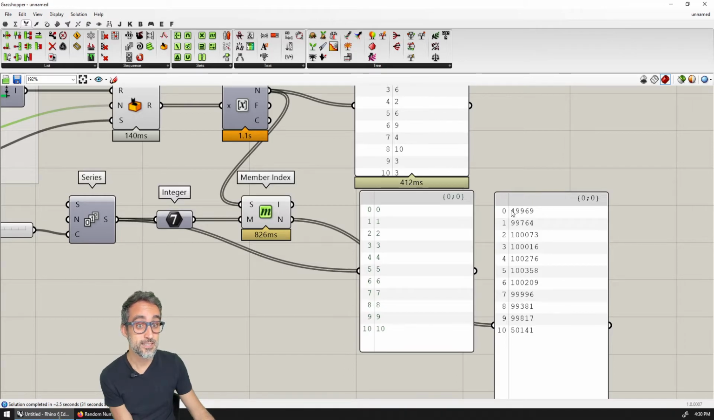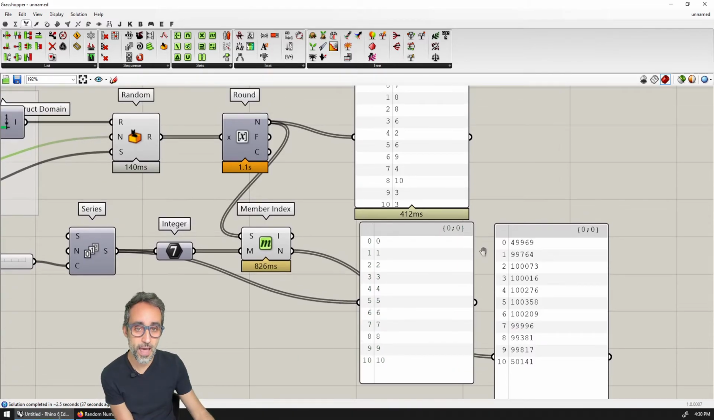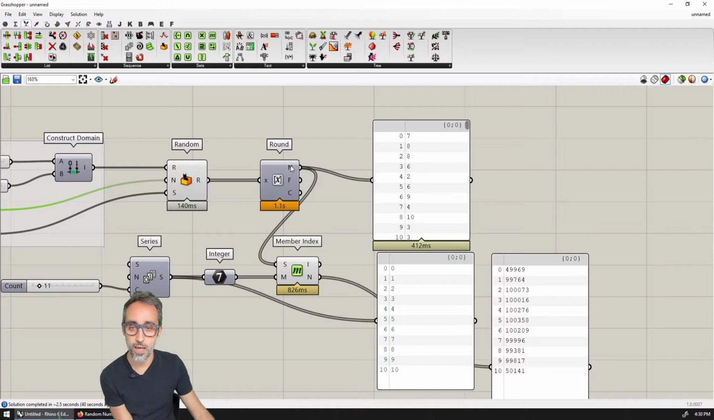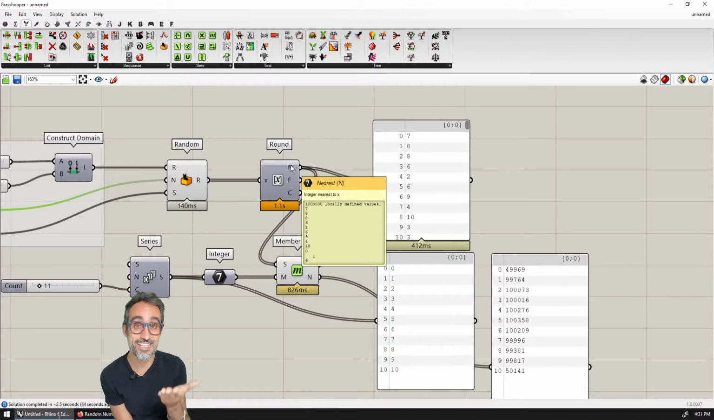However, you see that number 0 and number 1 are roughly half. They are roughly half because when I was rounding these numbers, I was rounding to the nearest integer, which means that let me do this in a diagram.